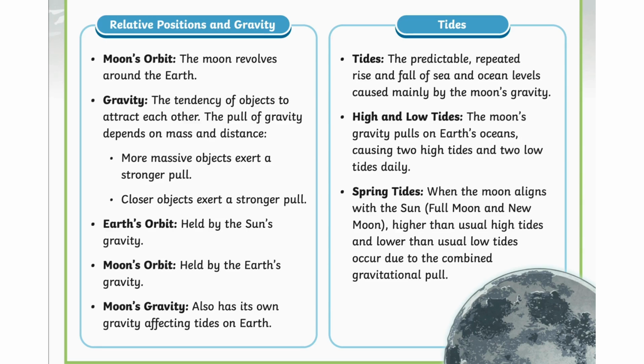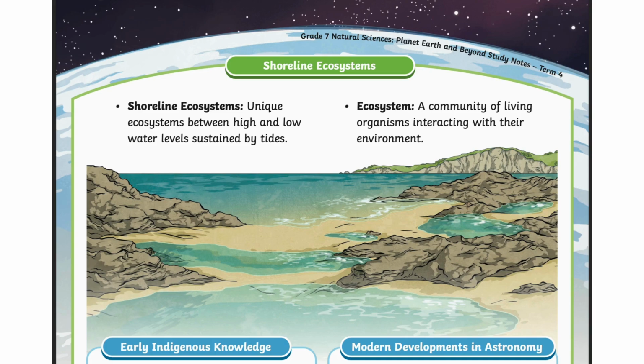Spring tides. When the moon aligns with the sun, at full moon and new moon, higher than usual high tides and lower than usual low tides occur due to the combined gravitational pull. Shoreline ecosystems. Unique ecosystems between high and low water levels sustained by tides. Ecosystem. A community of living organisms interacting with their environment.